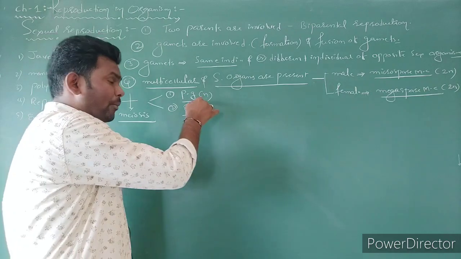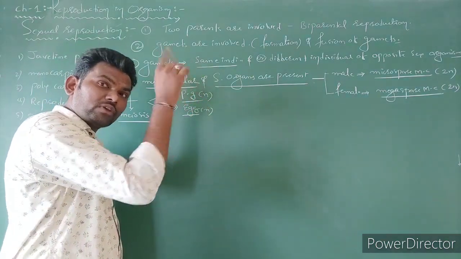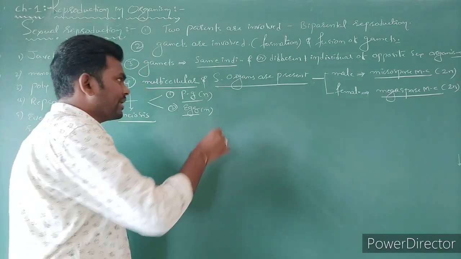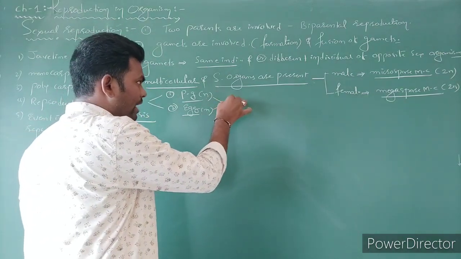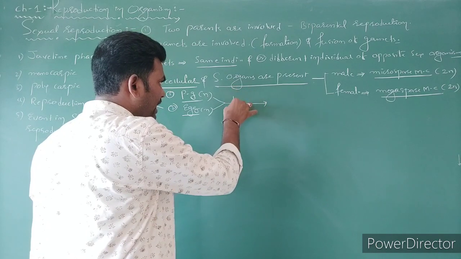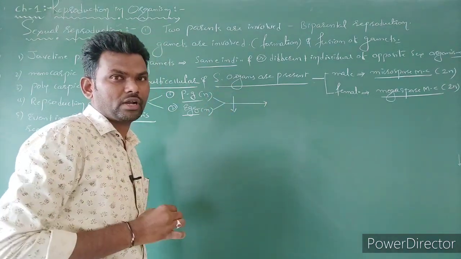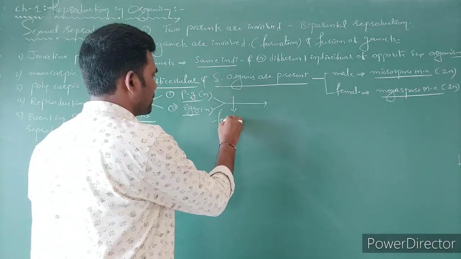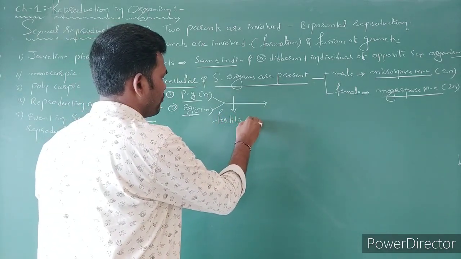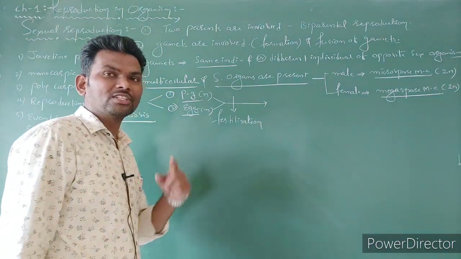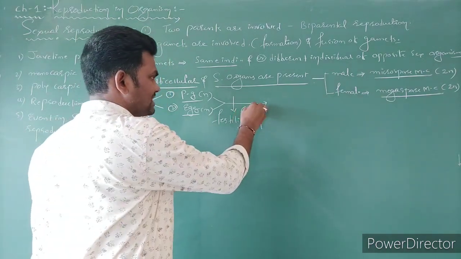Now, formation of gametes as well as fusion of the gametes is involved. That is called sexual reproduction. After the formation of the male and female gamete, the fusion of male and female gamete is called fertilization, and also you know that it is also called syngamy.